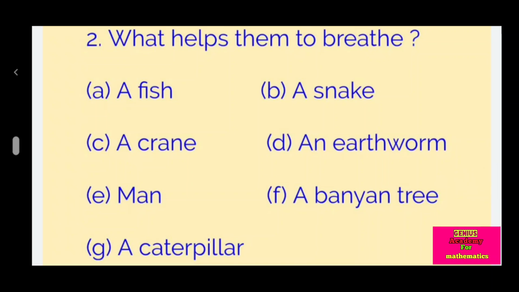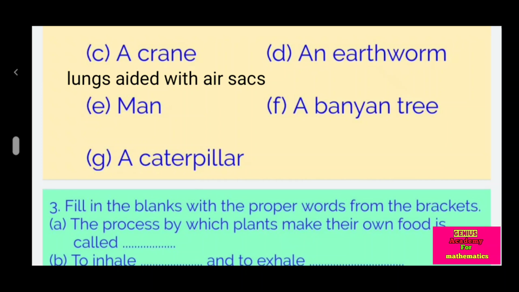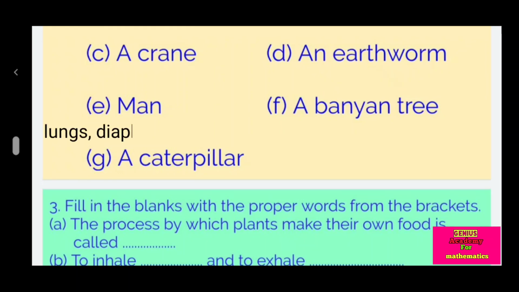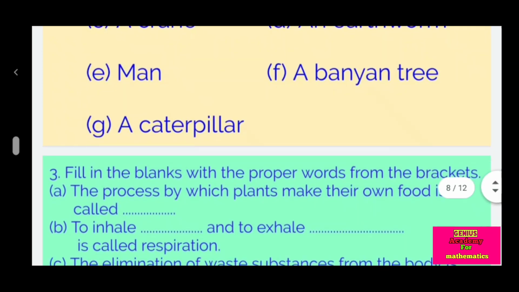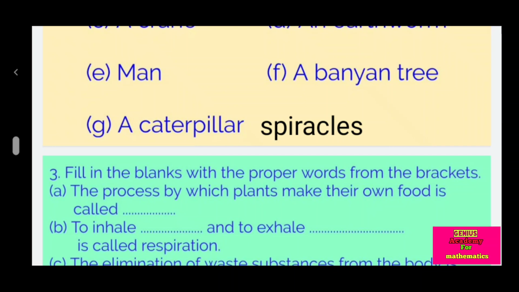Question second. What helps them to breathe? A fish, gills. A snake, lungs. A crane, lungs aided with air sacs. An earthworm, skin, cuticle. Man, lungs, diaphragm help in breathing. Banyan tree, tiny pores on the leaves. A caterpillar, spiracles.